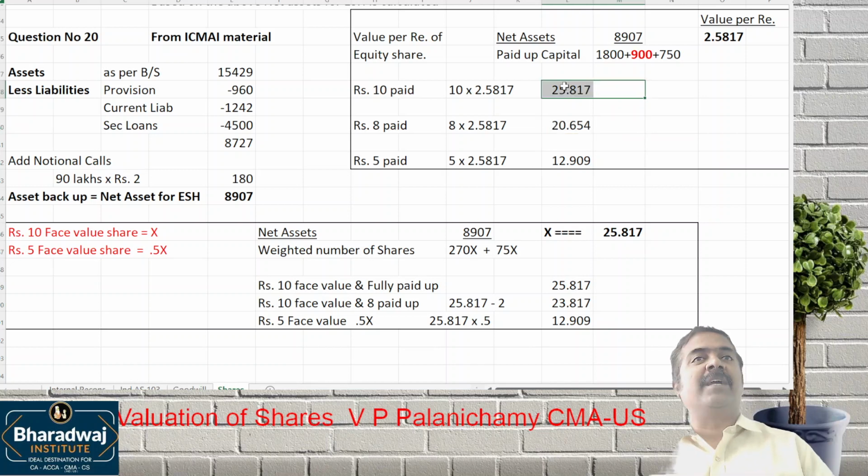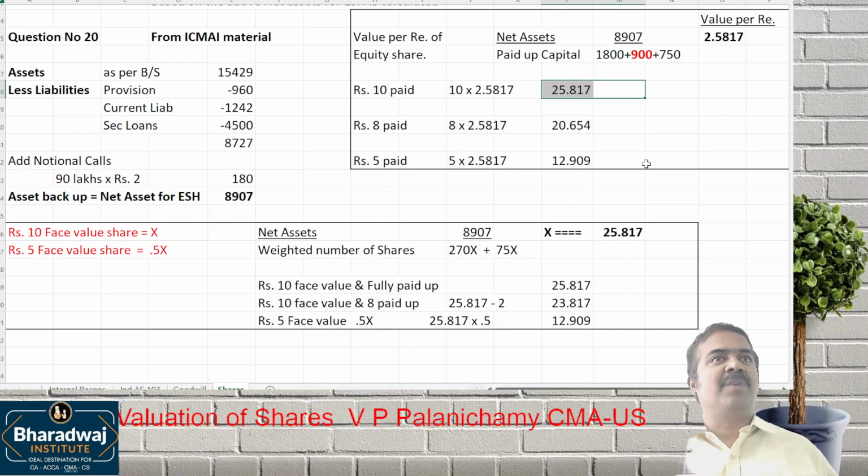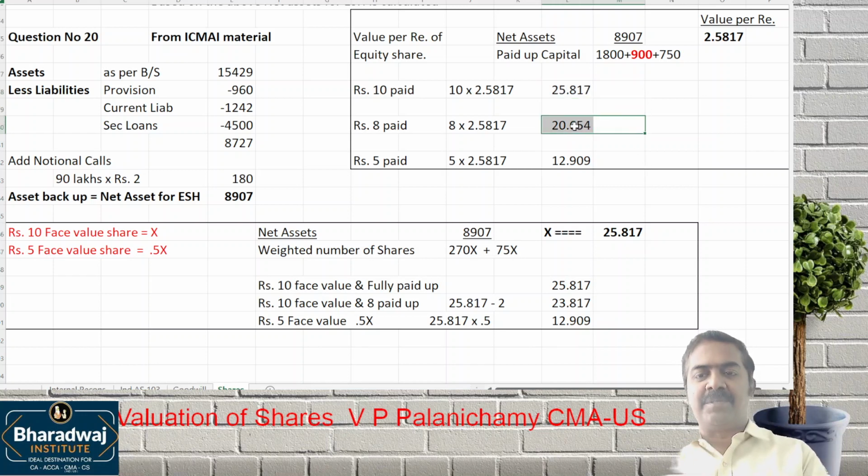But if you buy a fully paid up share in the market, it will be 25.817. A 10 rupees paid up share, you buy in the market for 25.817. If you buy a partly paid up share according to the first calculation, it comes to only 20.654 plus 2 rupees you have to pay to the company. It will become only 22. That is not logically correct.